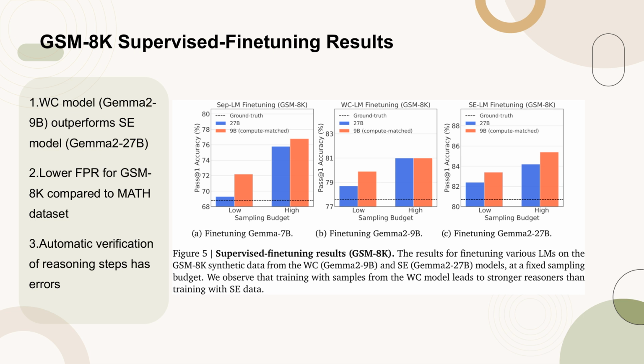Notably, the false positive rates, FPRs, are significantly lower for the GSM-8K dataset as compared to the math dataset. Additionally, the study highlights the ongoing challenge of automatic verification of reasoning steps, which can still contain errors, as noted by Lightman et al., 2023.